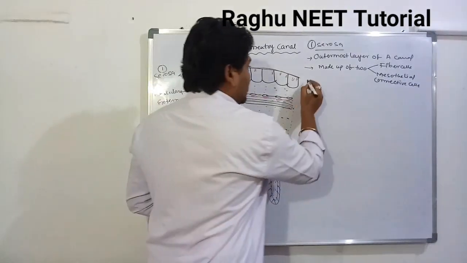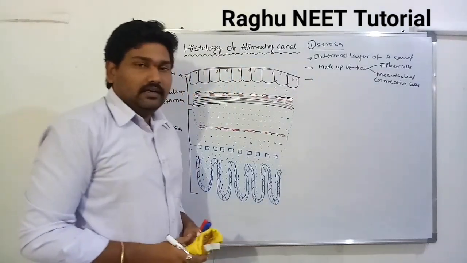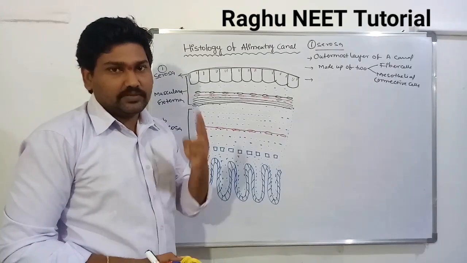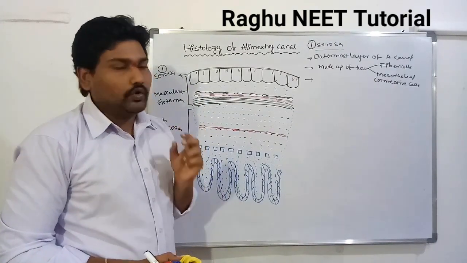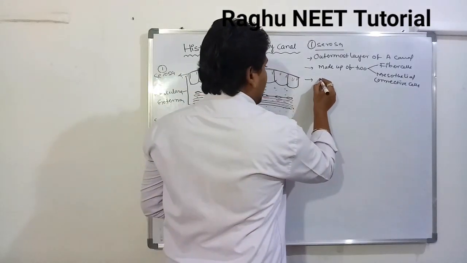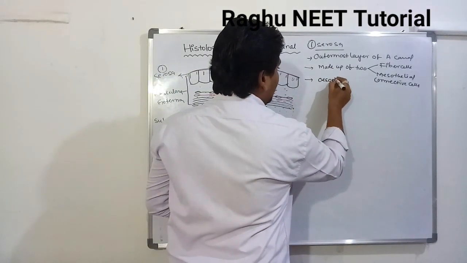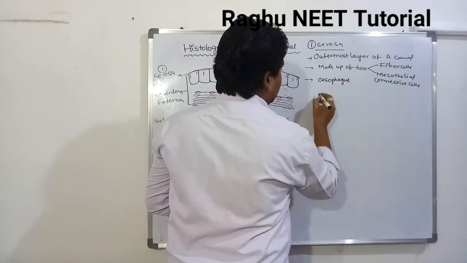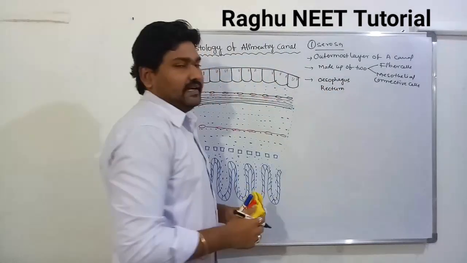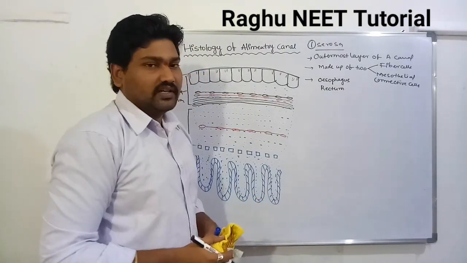Serosa is present throughout the alimentary canal, with the exception of two regions. Which ones? The exception is the esophagus and rectum. The serosa is absent in the esophagus and rectum region.